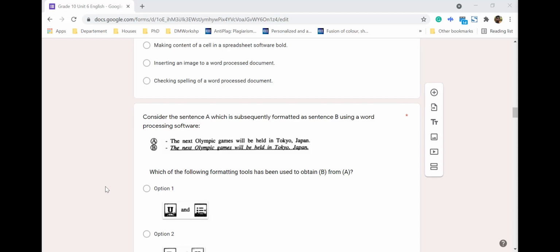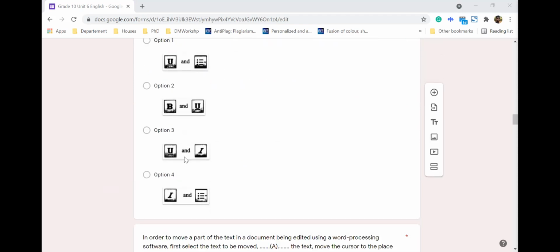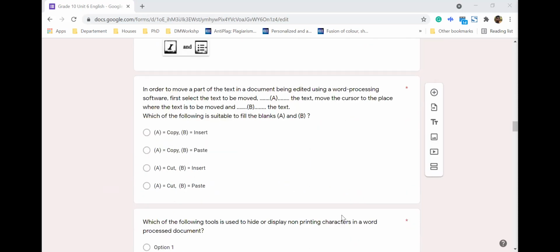So in that case, we could select italics and underline. That is the third option. Third answer, so this is the correct answer. Other combinations will not work. Right. Let's move to the other one.